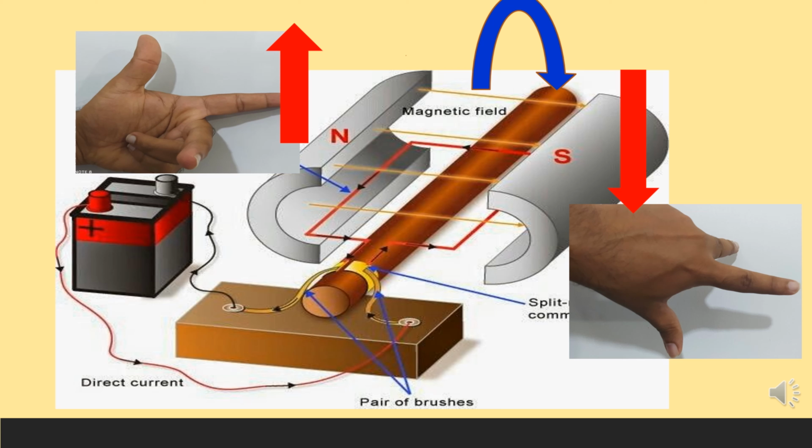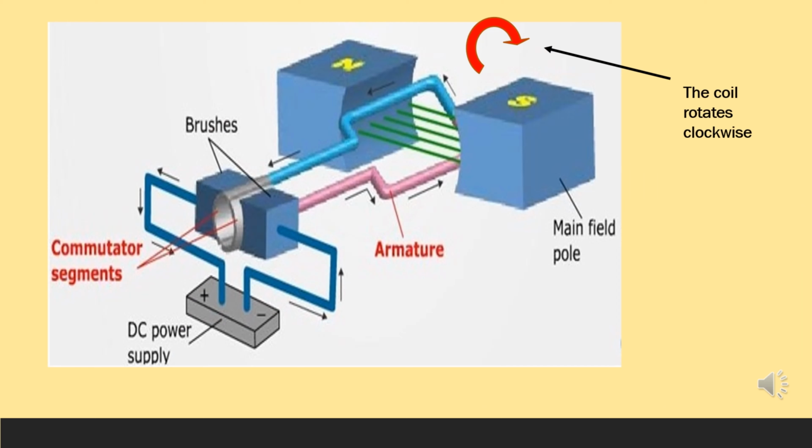Then the armature will rotate clockwise due to the resulting couple of forces. Here it is clear to you that when applying Fleming's left hand rule to both sides of the coil, the force acts at one side of the coil upward and the other side downward. Hence the coil starts to rotate in the clockwise direction as shown in the figure.